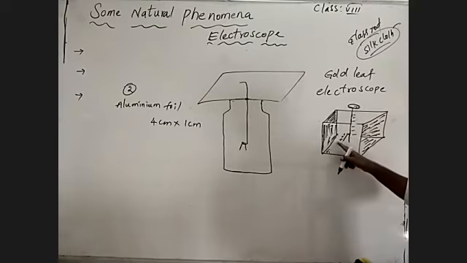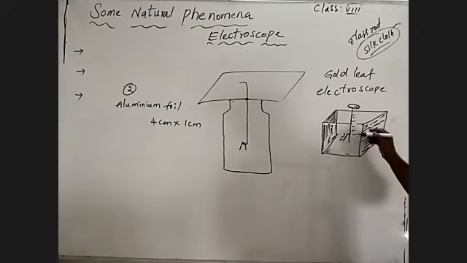Already we discussed that the gold leaf carries a positive charge. Then it is attracted to where opposite charges are present, which means different or unlike charges. Unlike charges attract each other.